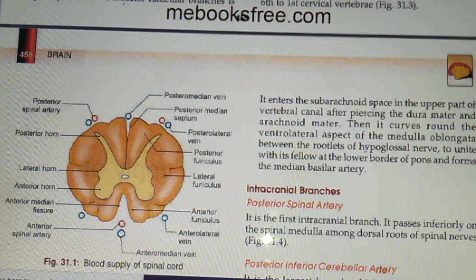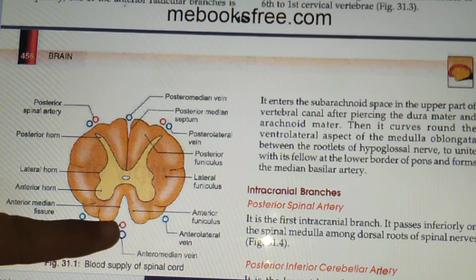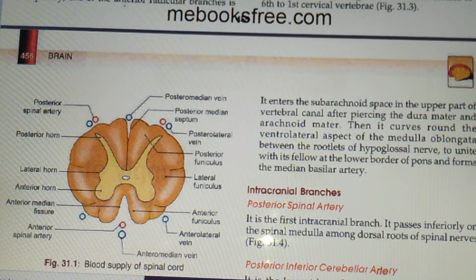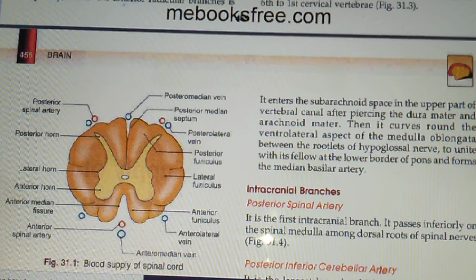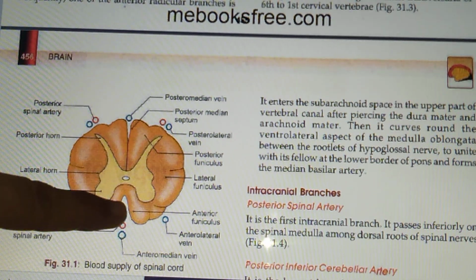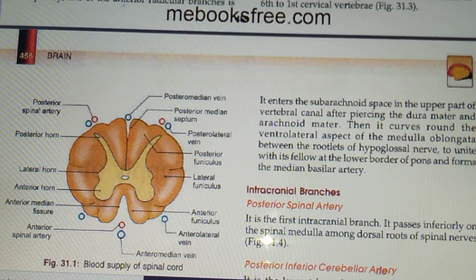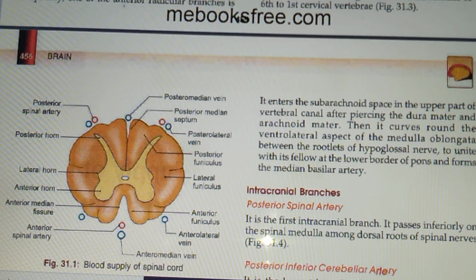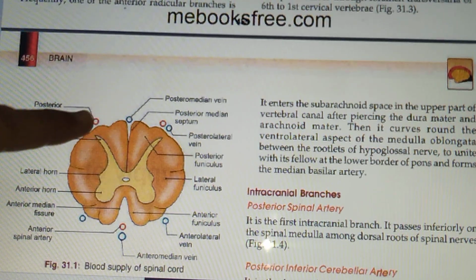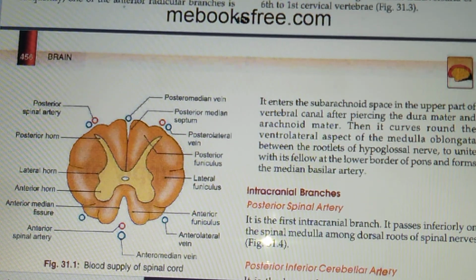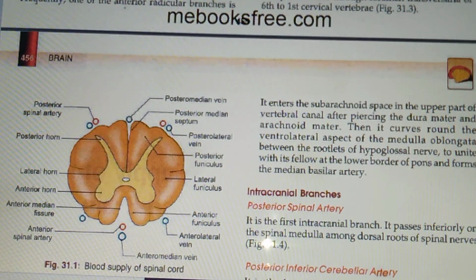First, the anterior spinal artery. In this diagram you can see the anterior spinal artery that is present anteriorly. It is present in relation to the anterior median sulcus. Two posterior spinal arteries, one on each side, run along the posterolateral sulcus, right? Here you can see the posterior spinal arteries shown, on both the sides.